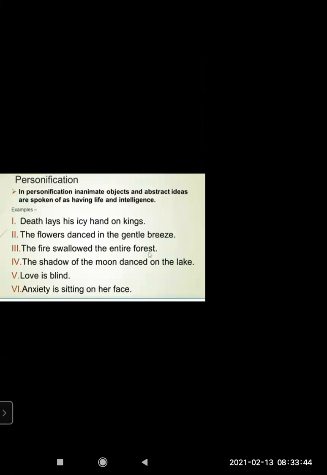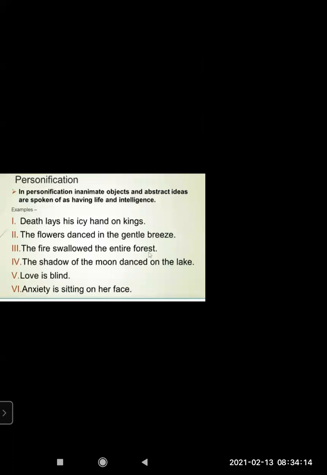The shadow of the moon danced on the lake. Now, when you go near a lake or water, you can see the reflection of the moon or sky in it. Here the water moves a little bit, so the moon is seen like dancing. It's not dancing. Its shadow has fallen in that, and when the water moves, it moves. So the quality of dance is given here.